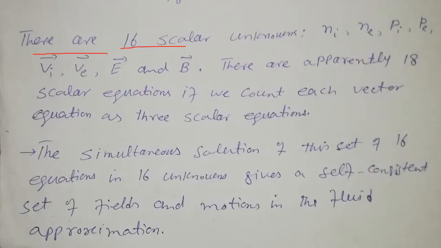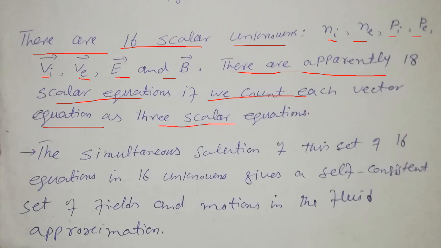There are 16 scalar unknowns: Ni, Ne, Pi, Pe, Vi, Ve, E and B. There are apparently 18 scalar equations if we count each vector equation as 3 scalar equations, because we can split a vector into its components. 3 scalar equations means 3 components of one vector.